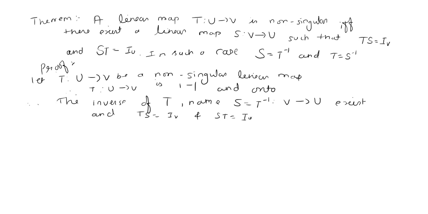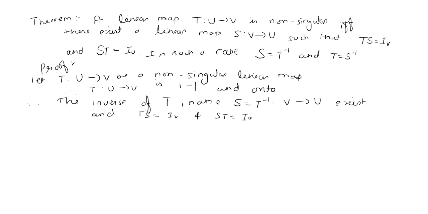IV is nothing but, if T is any mapping and S is its inverse, then T composed with T inverse is nothing but the identity mapping. So this is the composition TS, that is S to T, so we are writing IV, and this is the composition ST, that is from T to S, so we are writing IU. Now this implies the first part of the theorem we have proven.